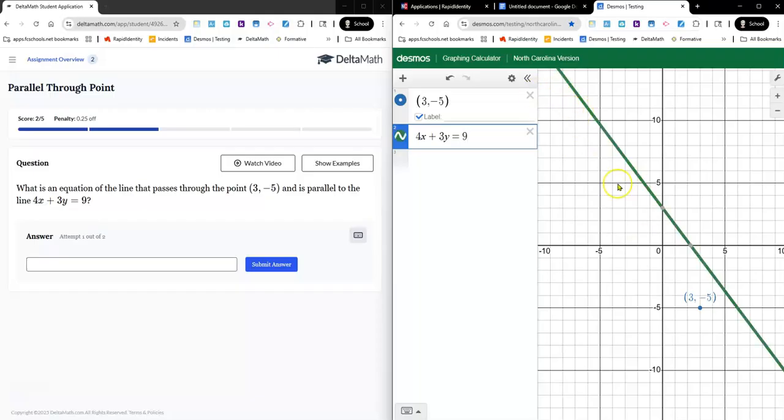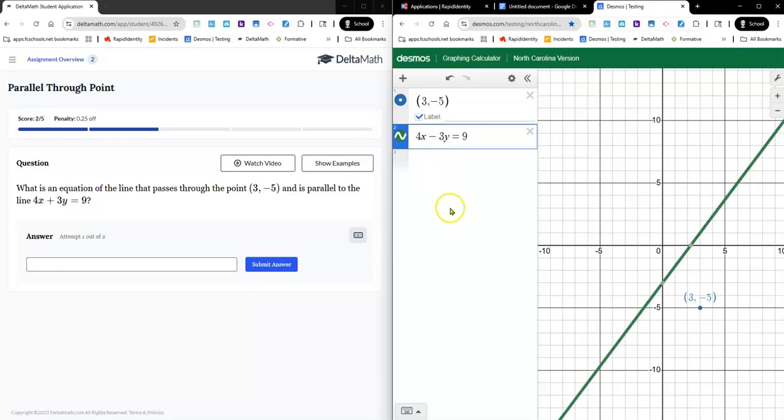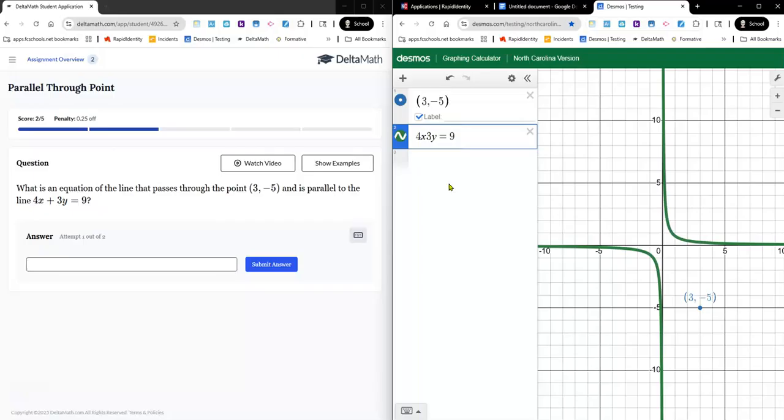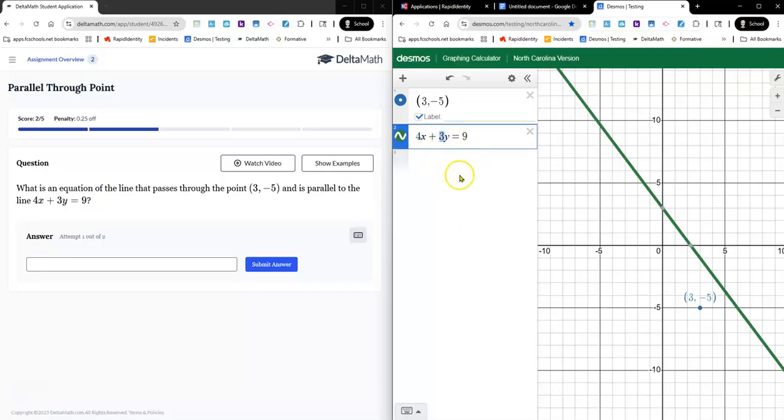This one, again, has a negative slope. If it had been going that direction, then, for example, 4x minus 3y, then that would be a positive slope. But this one has a negative slope. I'm going to take this 4 and this 3, make a fraction out of them.